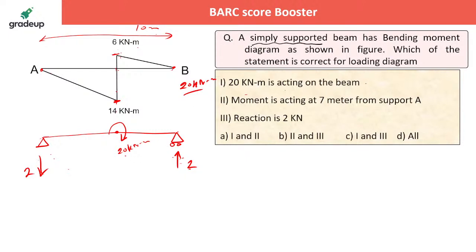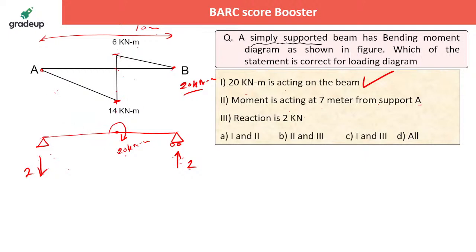20 kilonewton meter is acting on the beam. That's correct. Moment is acting at 7 meter from the support A. That is also correct. From seeing the diagram only, without this much deduction, one can easily say that yes, from A support there is a sudden change of moment from 6 to minus 14. That is a total of 20 kilonewton meter change. So that 7 meter, yes.